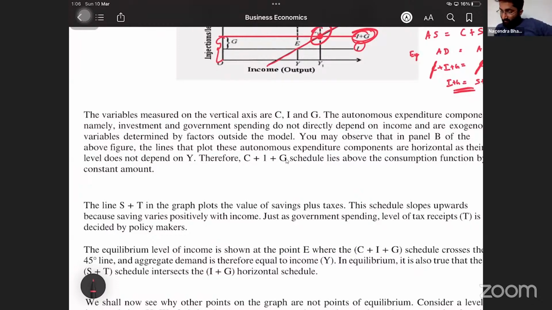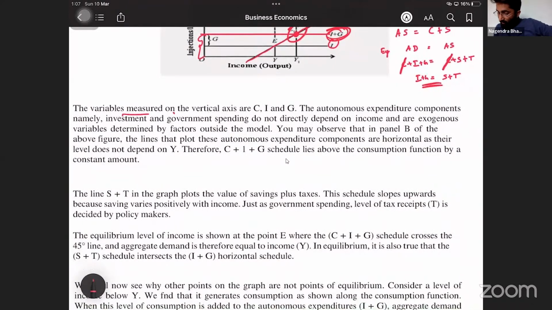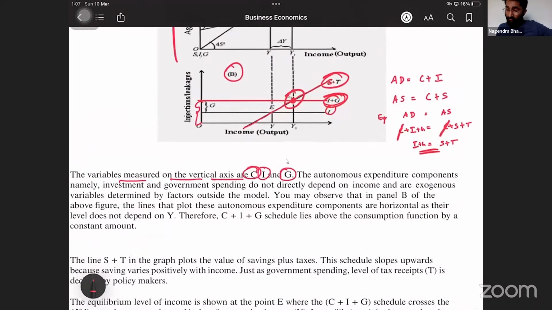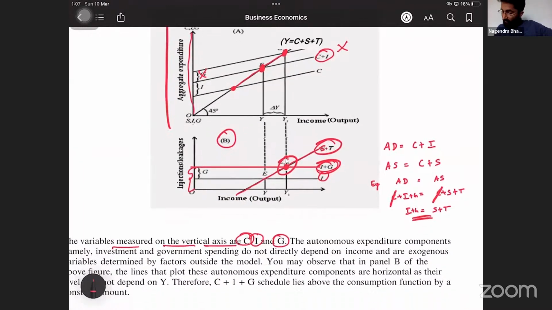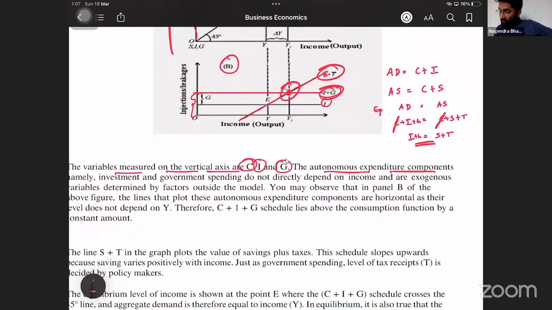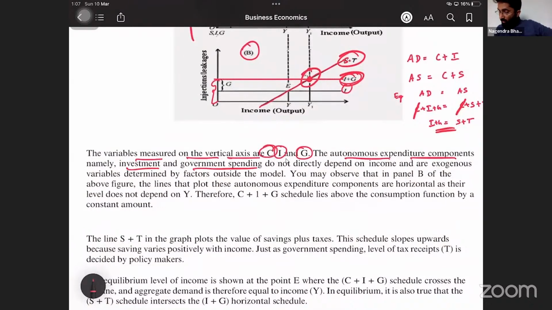The variables measured on the vertical axis are C, I, and G. Which is the vertical axis? This one, the y-axis. The autonomous expenditure components, namely investment and government spending, do not directly depend on the income and are exogenous variables determined by factors outside the model.